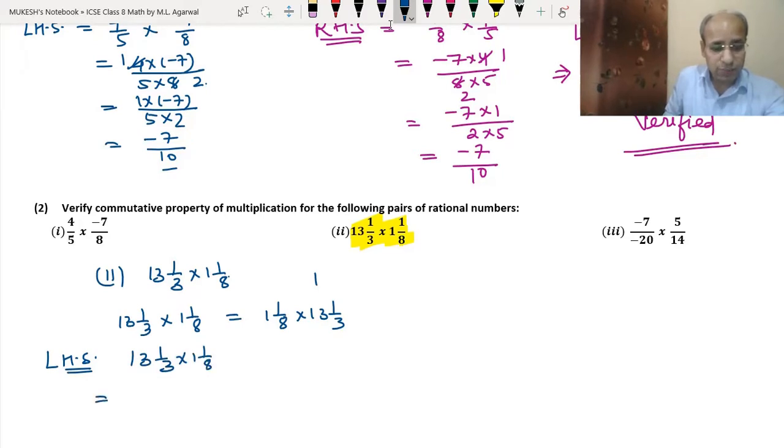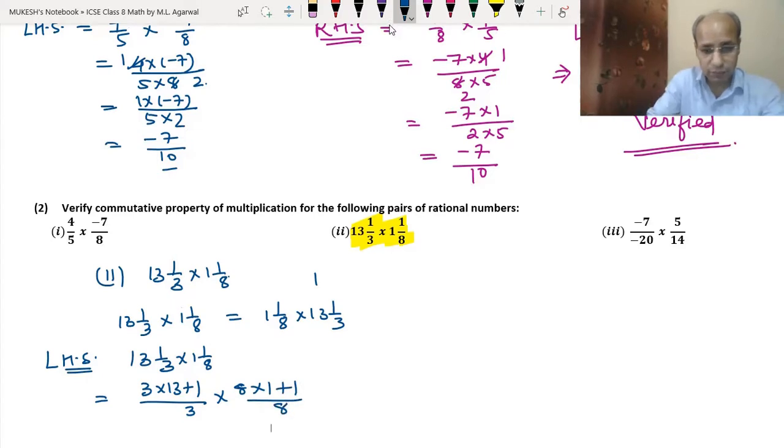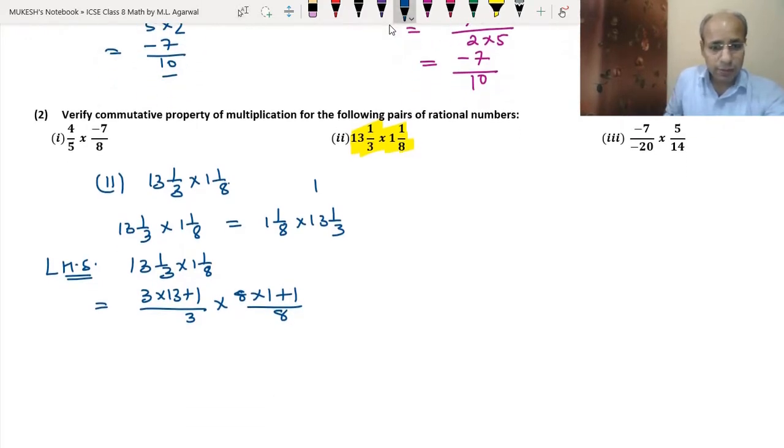First we will convert this mixed fraction into the improper fraction. So we will get 3 into 13 plus 1 upon 3 into 8 into 1 plus 1 upon 8. Now this will be converted into the improper fraction. So 13 into 3, 3 3 is 9, 3 1 is 3, 39, and plus 1 we got 40. So 40 divided by 3 into 8 into 1 is 8 plus 1 is 9, 9 upon 8.